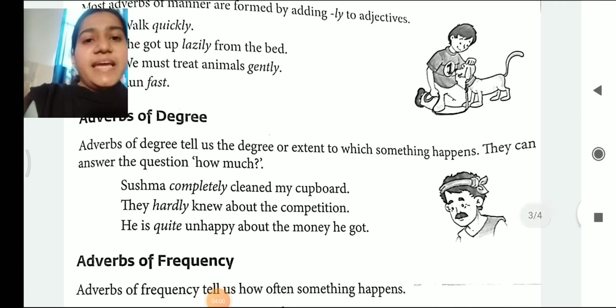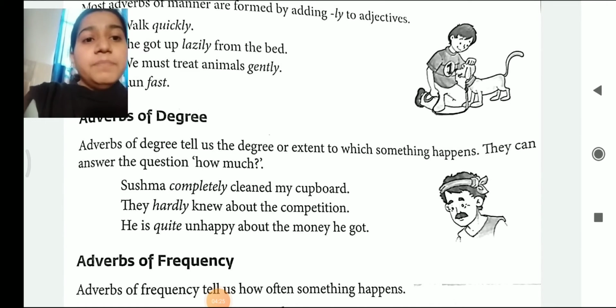Now let's see adverb of degree. Adverb of degree tells us the degree or the extent to which something happens. They can answer the question how much. So when an action is completed up to some degree or up to some extent when something happens and the answer to this question is how much, it is considered as adverb of degree.